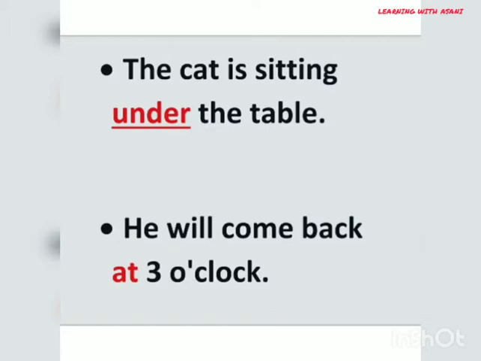Similarly, in the second example, he will come back at 3 o'clock. The highlighted word is a preposition and is used before 3 o'clock to express the time of an action. So this preposition is used to show the specific point of time. And it also answers the question of when. When will he come back? He will come back at 3 o'clock.